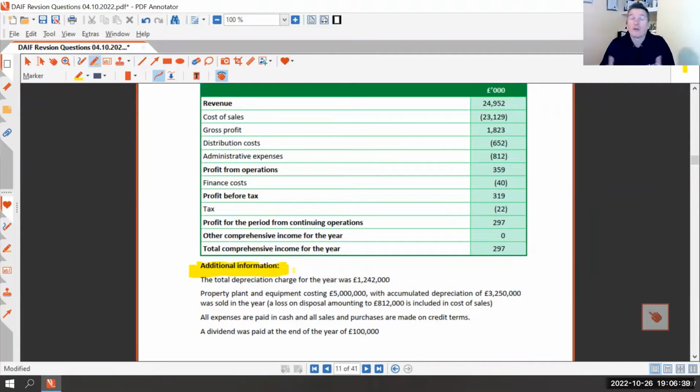We've got some depreciation. There's always depreciation. There's an asset that's been disposed of. There's always an asset that comes or goes or something like that. All expenses are paid in cash and purchases are made on credit terms. That's always the standard case. And there's a dividend. Typical things you'll see time and time again with a statement of cash flow question.